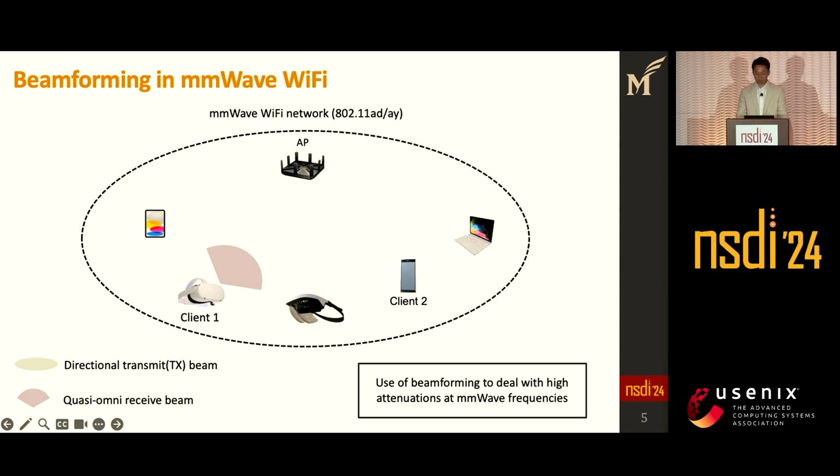The transmitter performs a beamforming process to find the right direction for communication. So it sends out the beamforming frames with different beams and selects the beam that offers the highest SNR. For another client, it may select a different beam for communication.